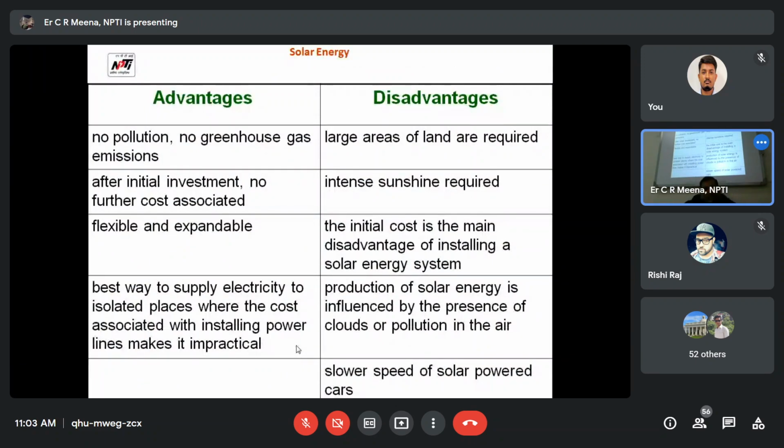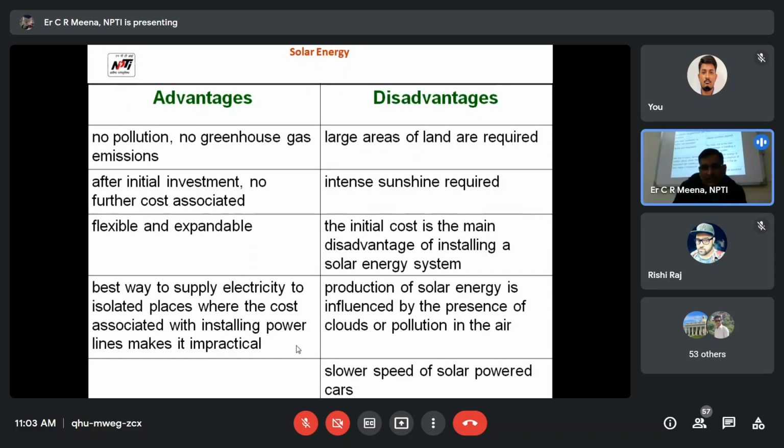Advantage and disadvantage: solar power stations do not emit greenhouse gases, there is no pollution, but a large area is required in solar. After the initial investment, no further cost is associated, and there is no maintenance in solar. We only have to clean the module on a daily basis, in the morning. That is the only maintenance. It is very flexible. We can increase the capacity anytime. We just connect more modules.